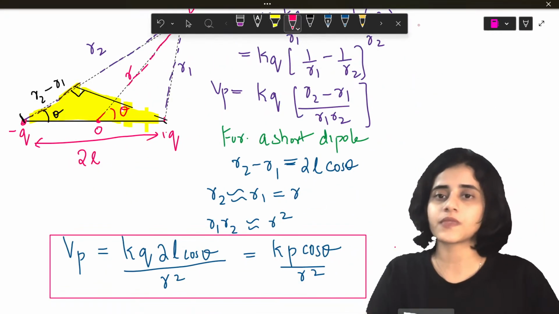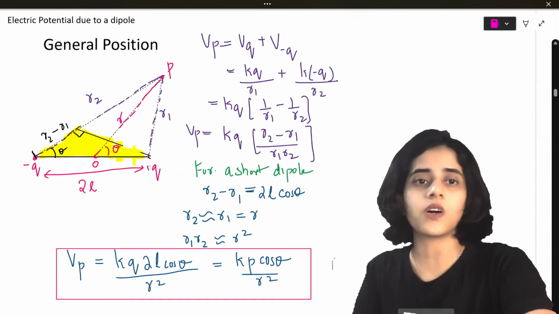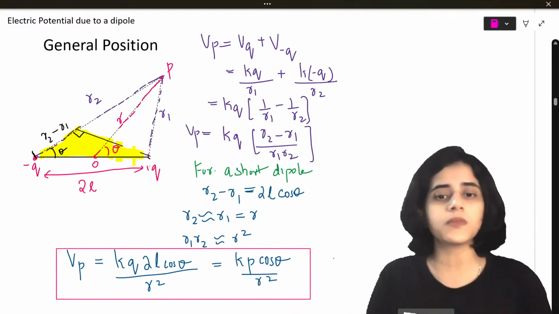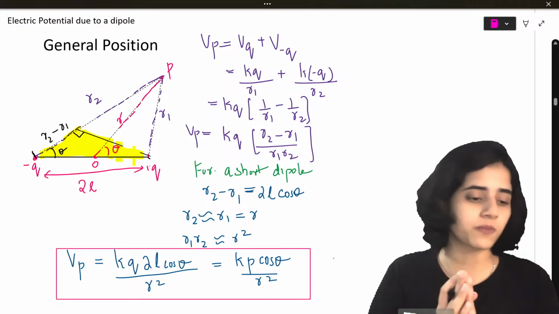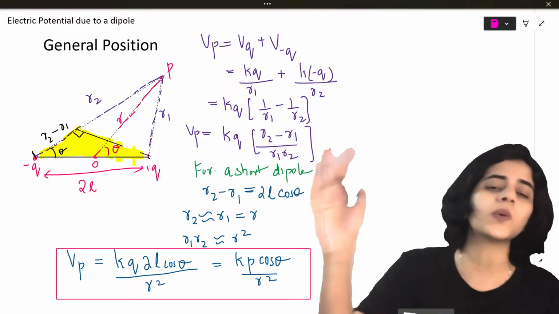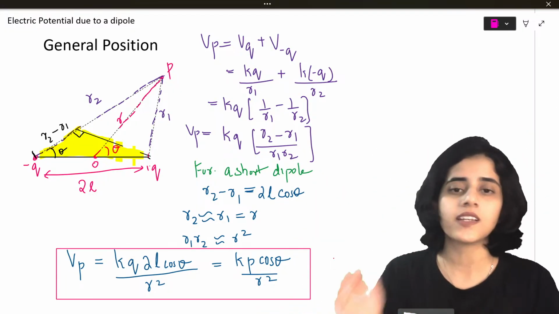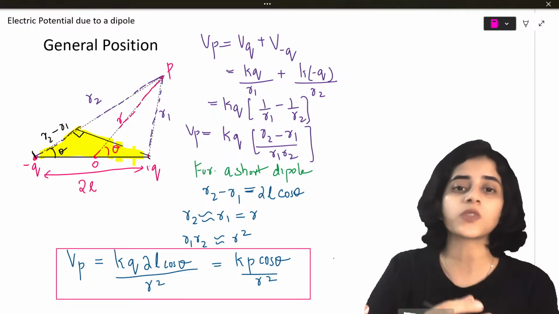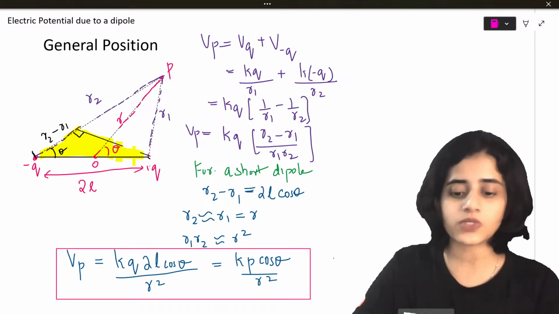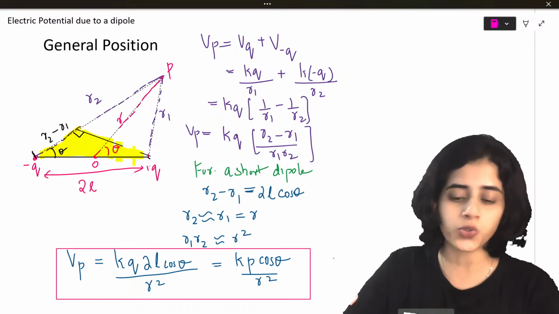Is this clear to all of you? So this is the formula for electric potential due to a dipole at any general point. This P can be anywhere. Wherever the P is, you can use this formula. You will understand where to use this when we look at questions. Then it will be very clear on how to use this.